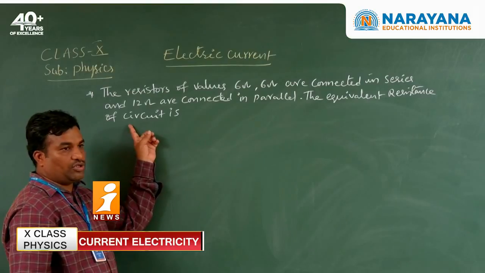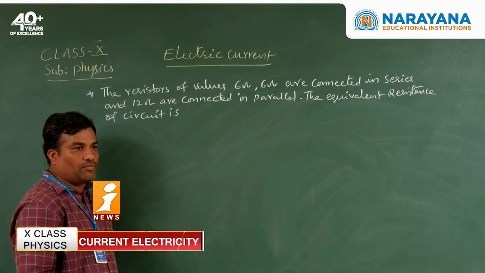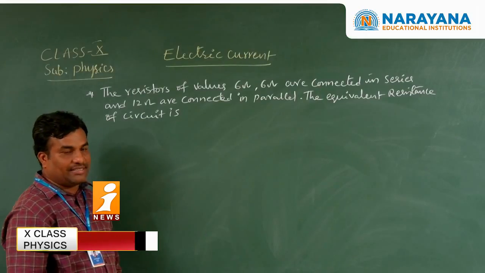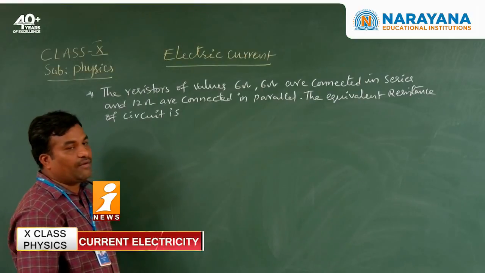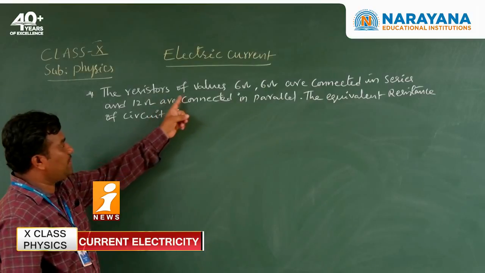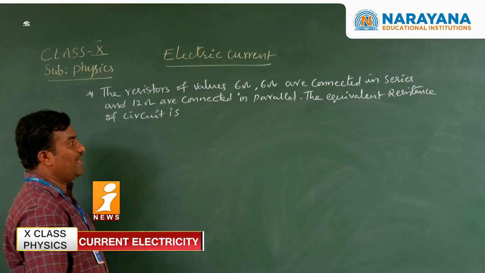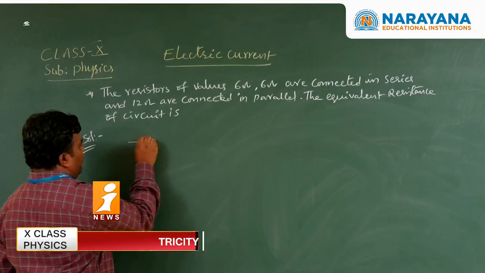Let me see another question based on SSC. The resistors of value 6 ohms are connected in series and 12 ohms are connected in parallel. The equivalent resistance of the circuit is? First of all, we draw the series.